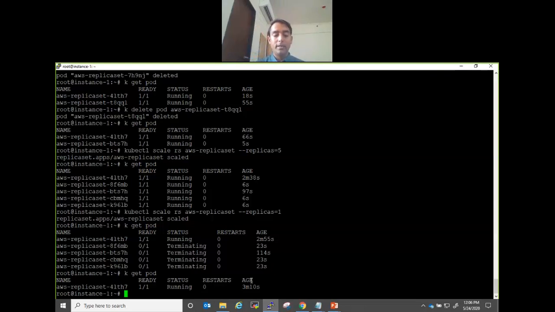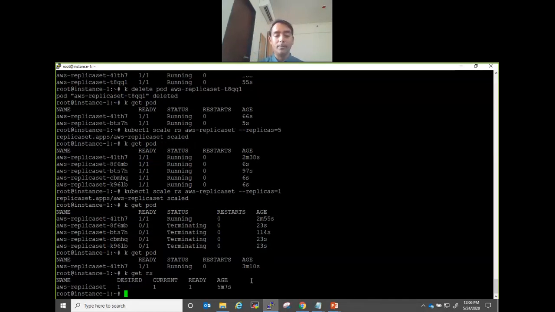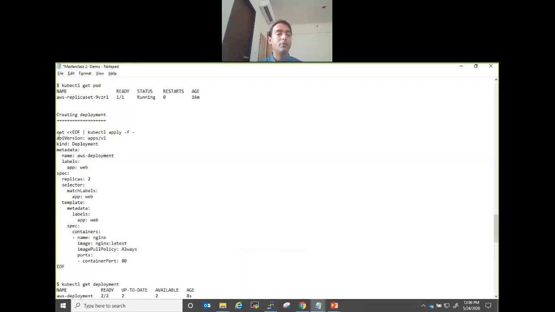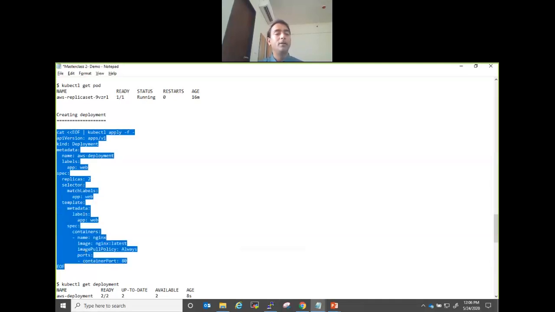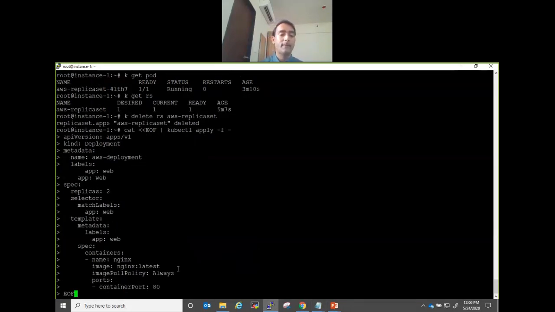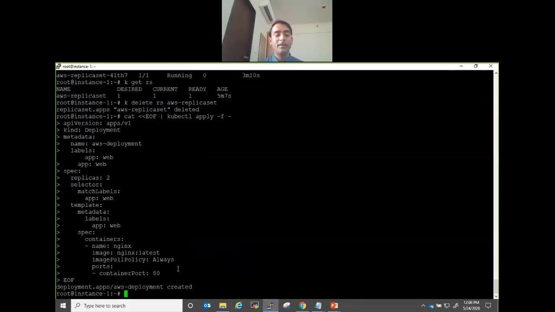So kubectl get rs, short form for replica set, then kubectl delete rs, and delete it. Now we will create this deployment, web deployment. I'm doing exactly the same thing with 2 pods. I want nginx to be deployed, but now it is happening through deployment. Done. Now let's see what happened as part of this.